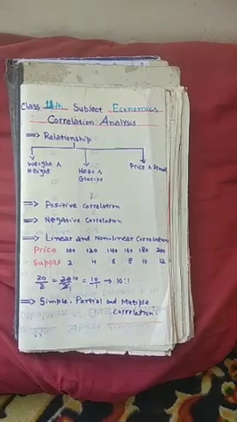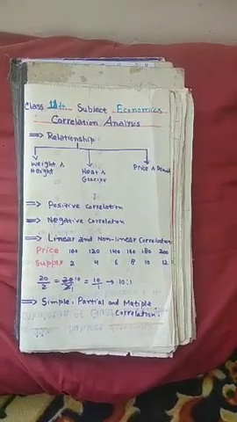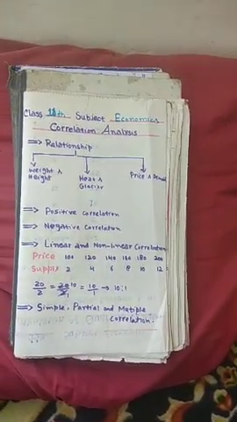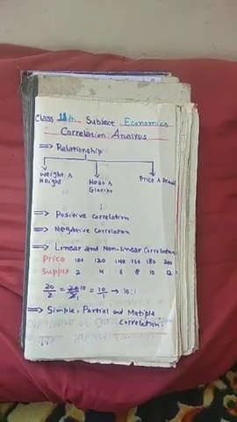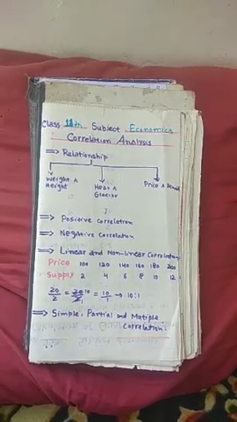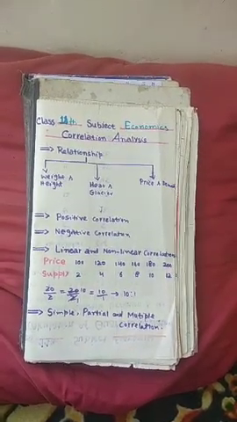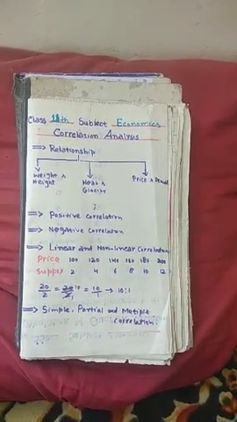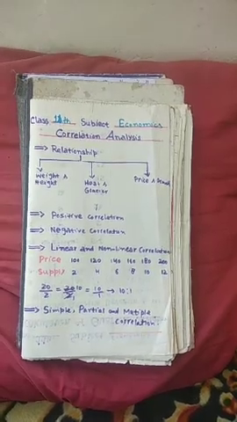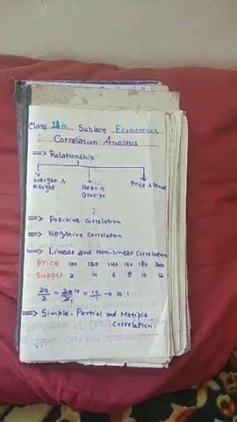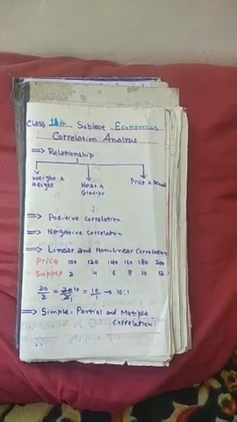Similarly, the non-linear correlation is that which is opposite of linear. However, there are other types of correlation, that is simple, partial, and multiple. Dear students, when correlation is studied between two variables only, then it is said to be simple correlation. However, when there are 3 or more variables, the degree and direction of relationship between them can be studied by either partial correlation or by multiple correlation.